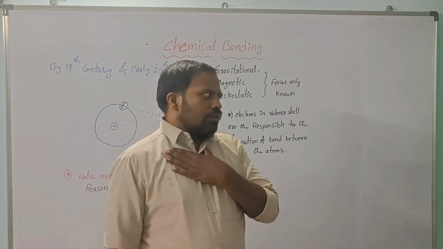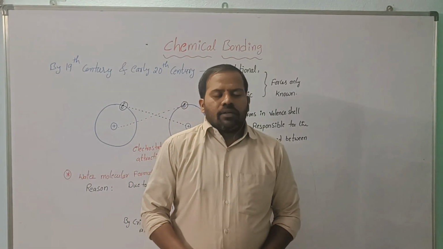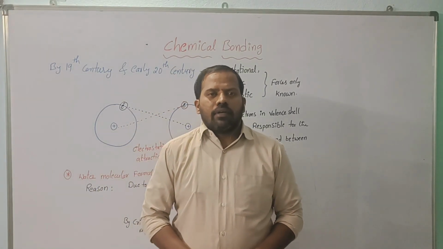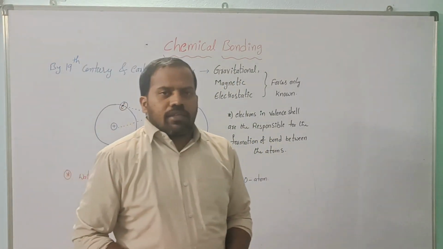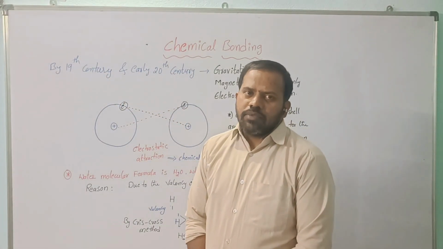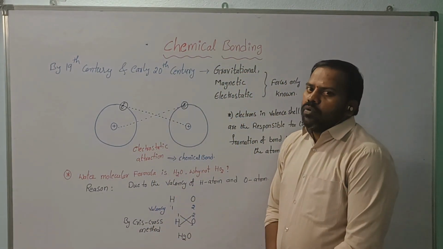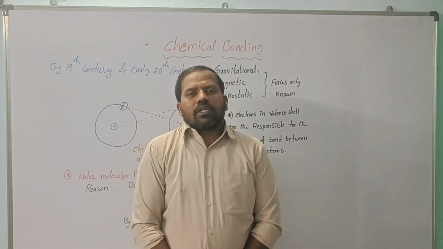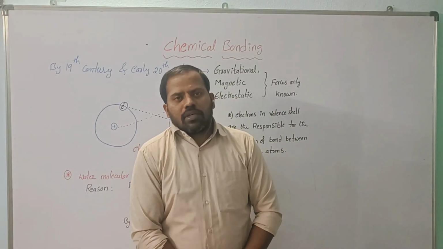So today we are going to discuss chemical bonding. What is chemical bonding, what are the types of chemical bonds, and what are the theories that we are going to discuss in this chapter. First, chemical bonding. By the late 19th century and early 20th century, scientists knew only three types of forces: gravitational, magnetic, and electrostatic forces. Based on that, they thought that in the formation of molecules and compounds, only the electrostatic forces are relatable to the formation of the bonds.